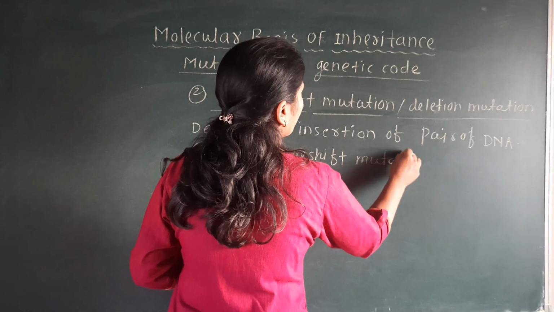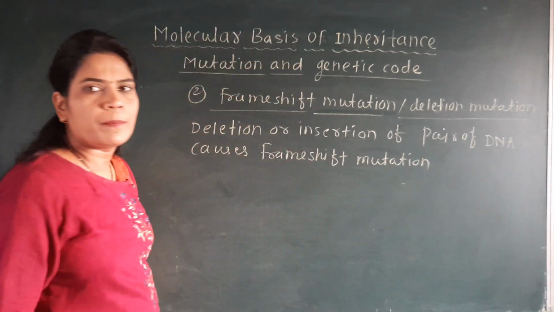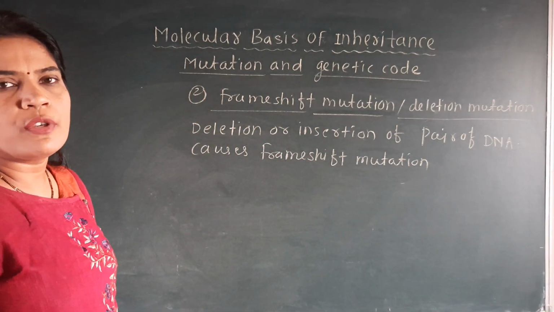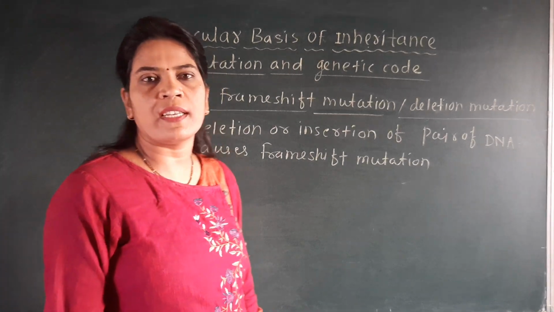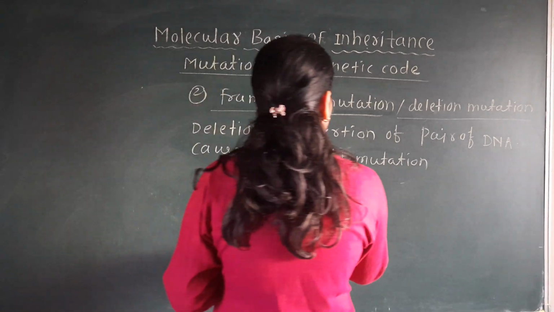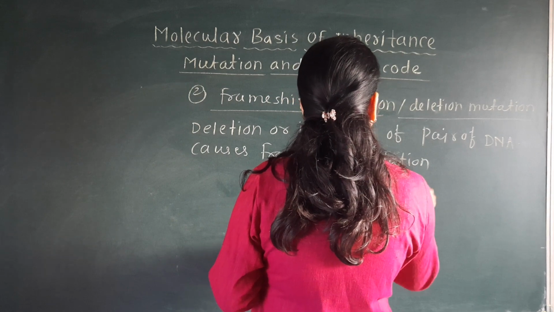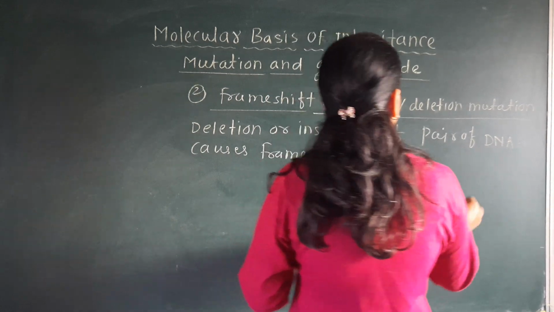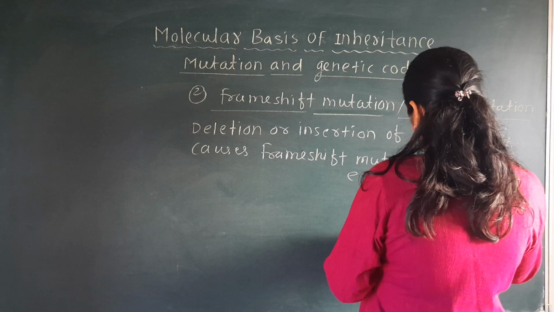In the book also there is no example of a disease given, but you should know the disease which occurs due to this frame shift mutation is Tay-Sachs disease. It is also a genetic disease.